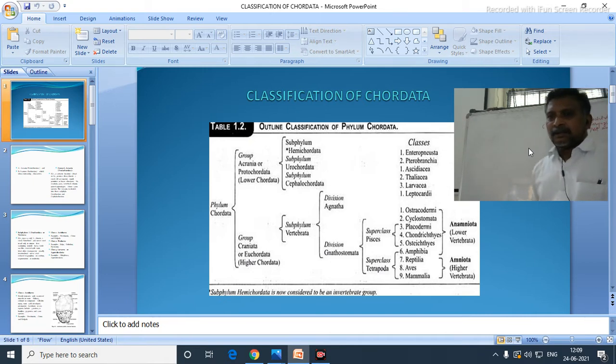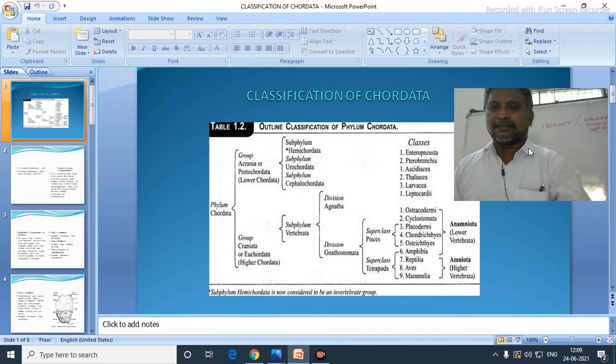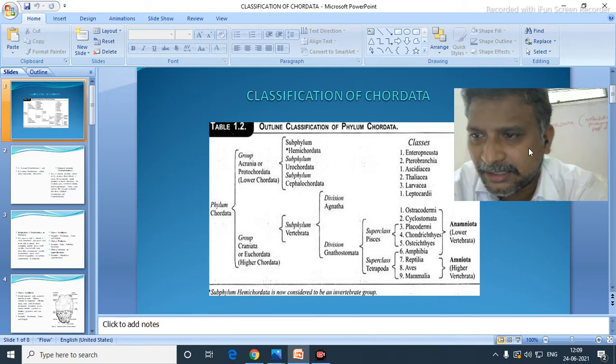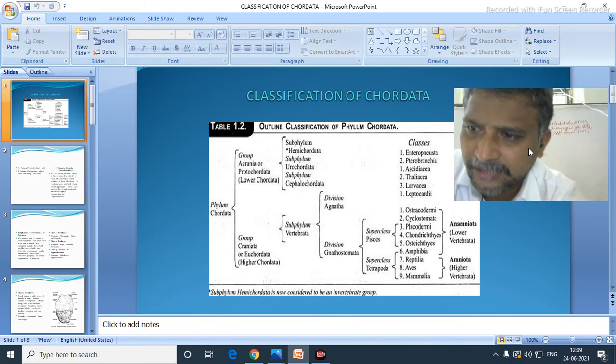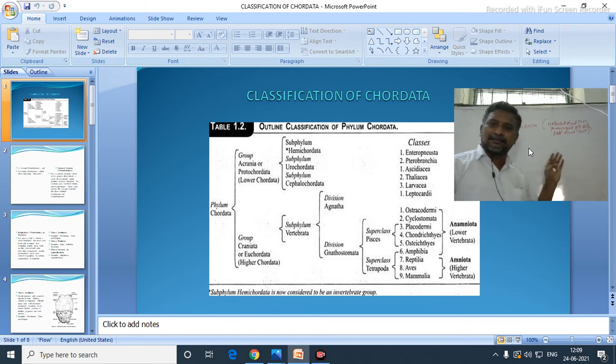So organisms which have such characteristic features will come under chordates. Organisms which have all these characters will come under chordates.